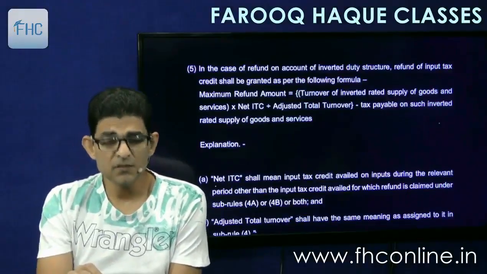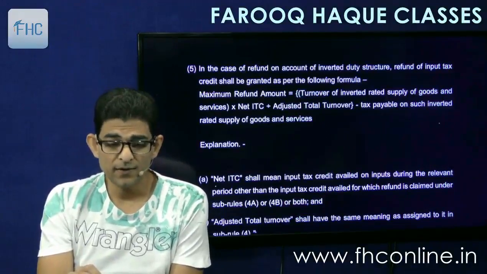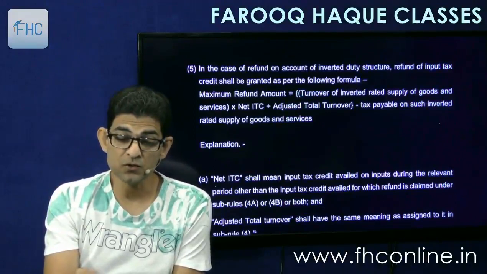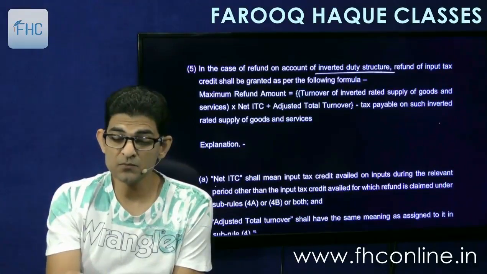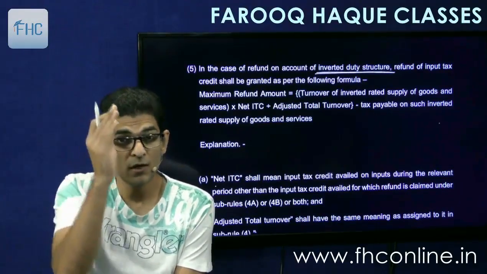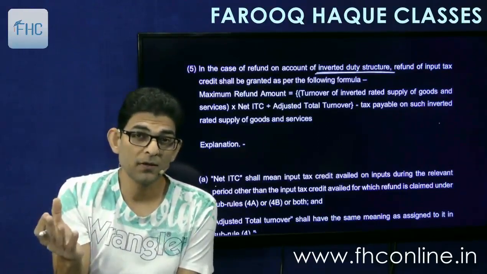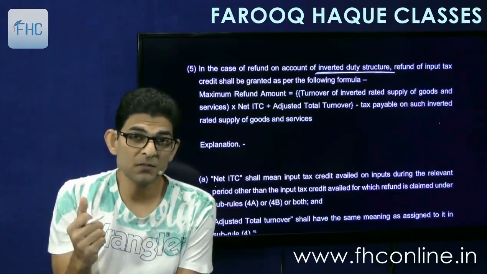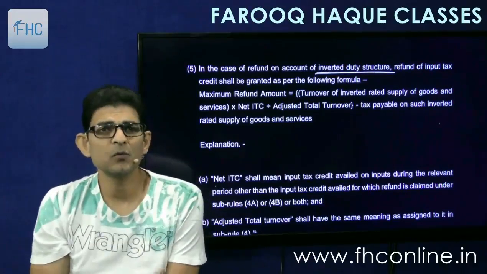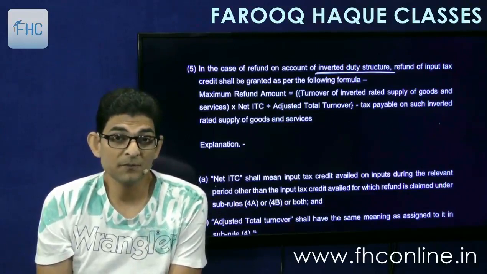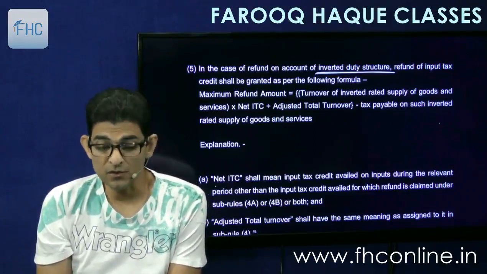And then at the last is sub rule 5, in case of refund on account of inverted duty structure. Inverted duty structure means where the duty on inputs is higher as compared to output. My inputs come at 18% GST, but my output is liable to only 12% GST or 6% or 5% as the case may be. So that is called an inverted duty structure.